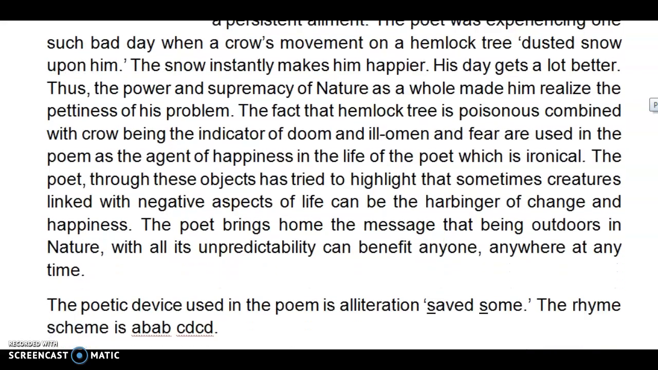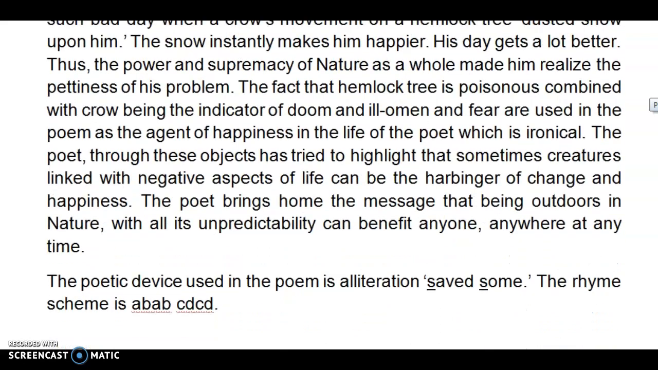The poetic device used in the poem is alliteration. Example: the S sound is in the beginning of both the words, which are one next to the other. Saved, some. This is alliteration. The rhyme scheme is A, B, A, B, C, D, C, D.